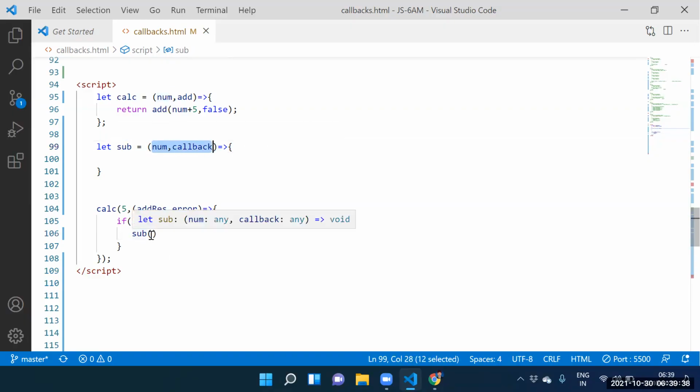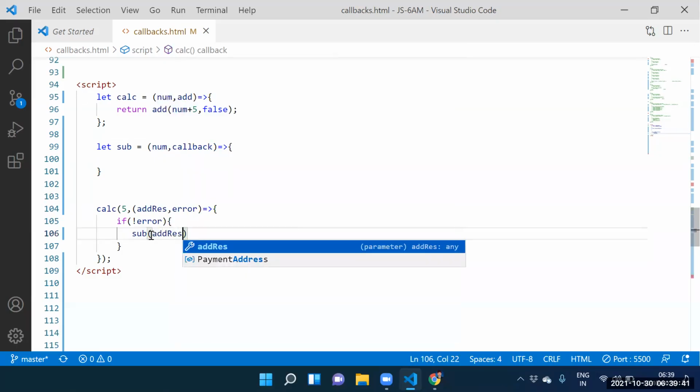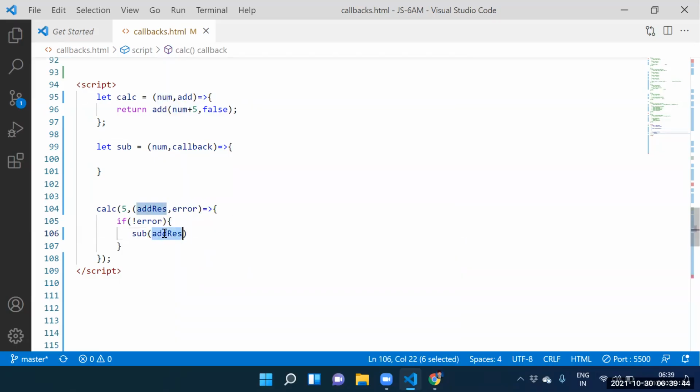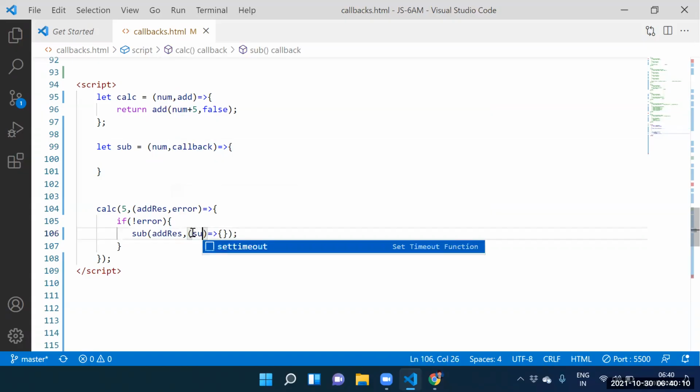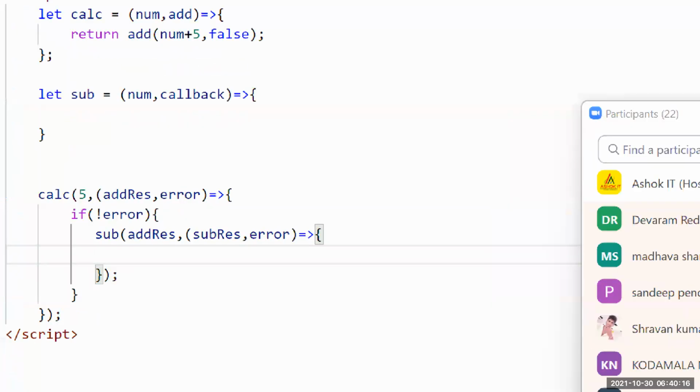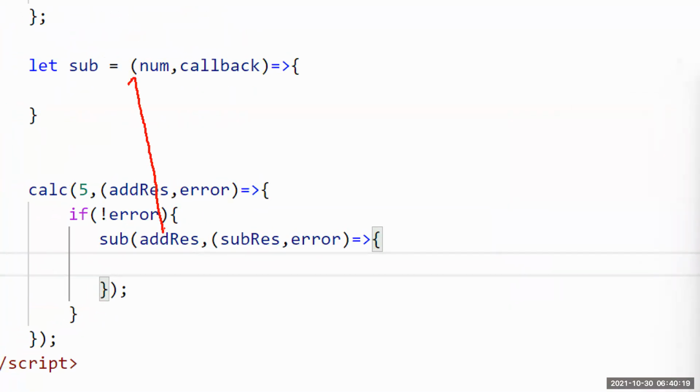Two arguments. So, argument 1 is the add result. What is add result? 10. 10 stored into num. Guys, see this function. What is argument 2? Argument 2 is the callback function. Is it a function? Yes, sir. This function stored into callback. Here itself, subtraction result comma error. Guys, add result stored into number.